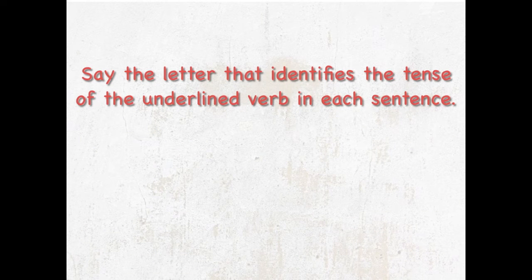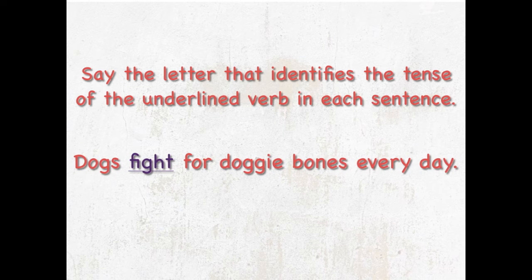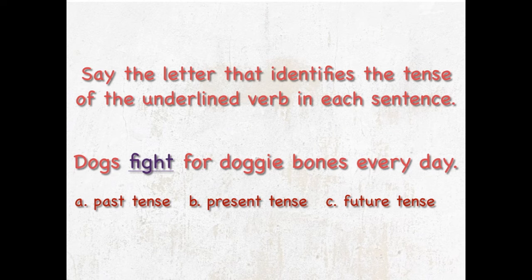So, say the letter that identifies the tense of each underlined verb in each sentence. So, let's start. Ready, go. Dogs fight for doggy bones every day. A, past tense. B, present tense. Or C, future tense. Dogs fight for doggy bones every day.